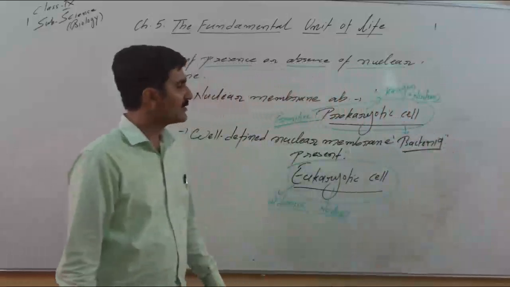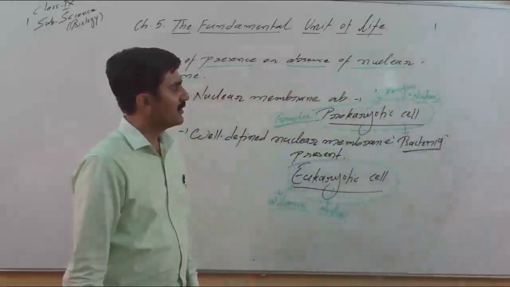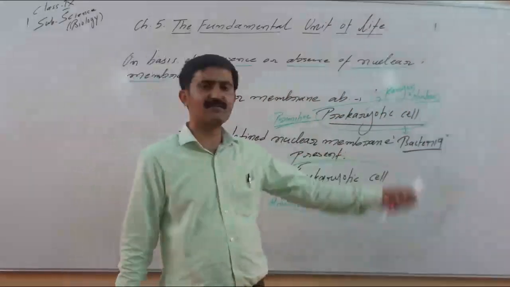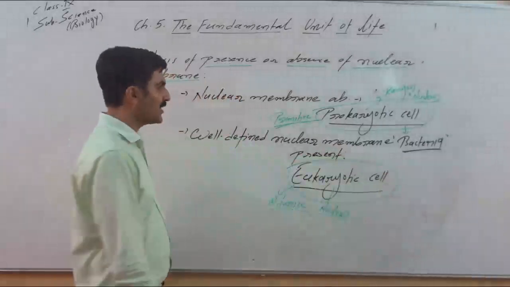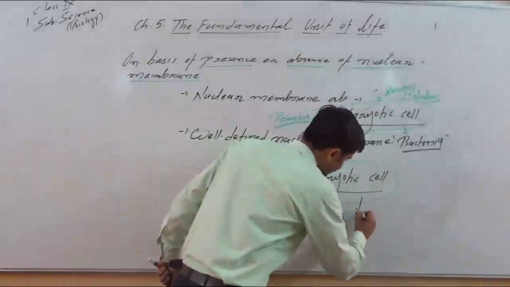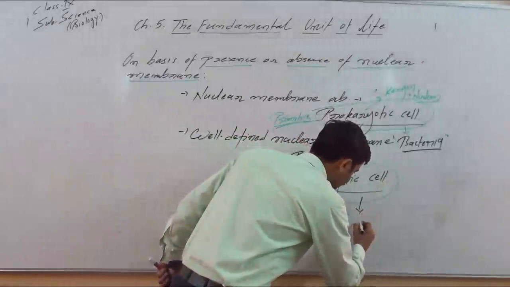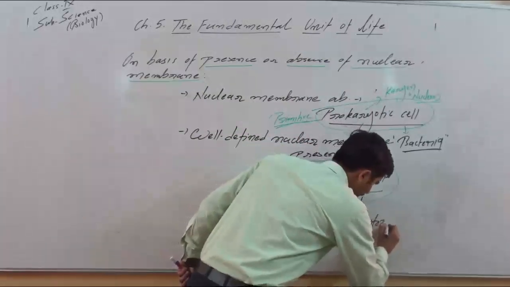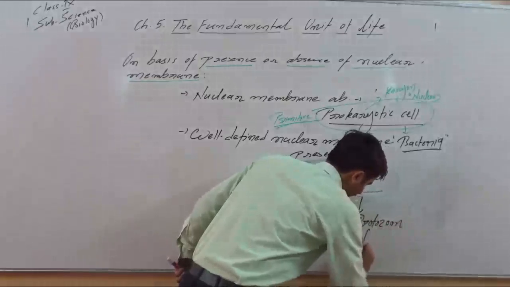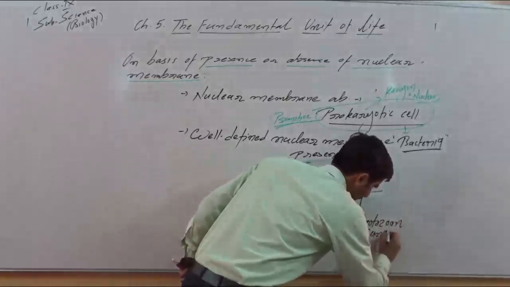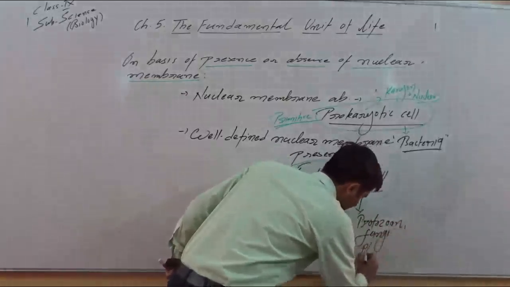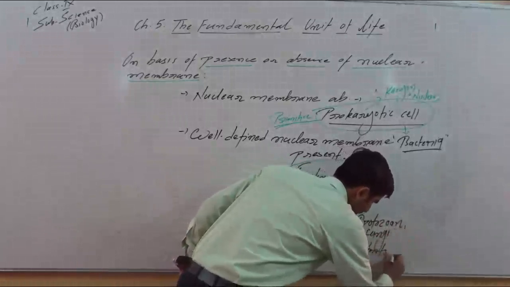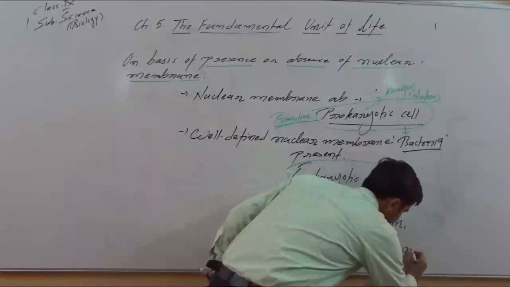To understand the structure and different features of prokaryotic cell, we have to keep in mind the example of bacteria. And eukaryotes, that include all the protozoans, fungi, plants, and all the animals.